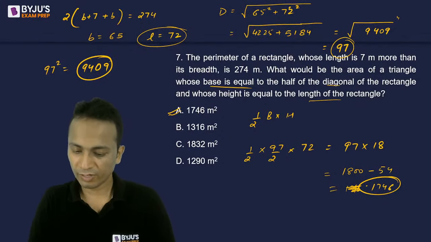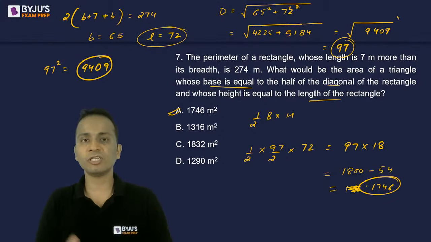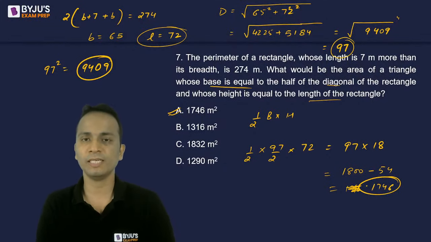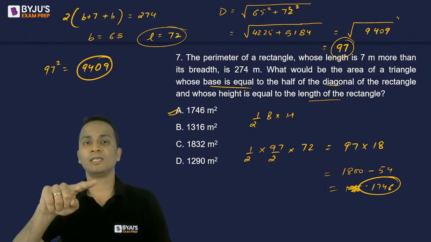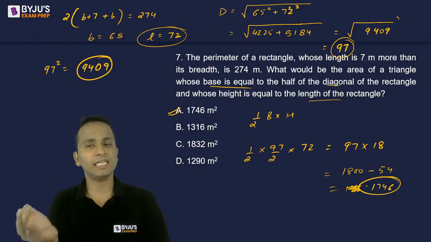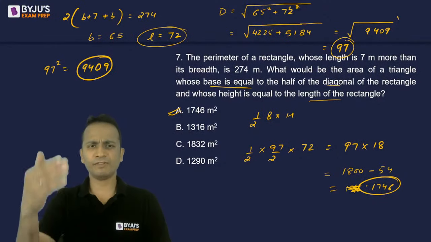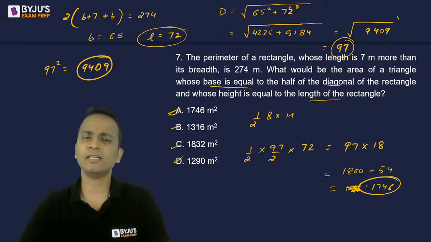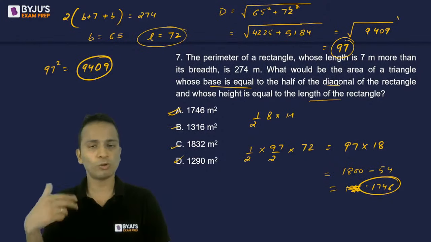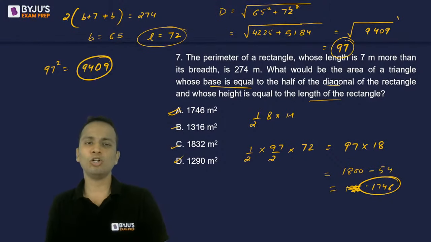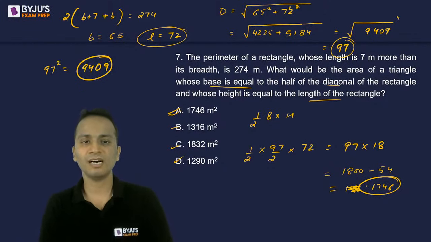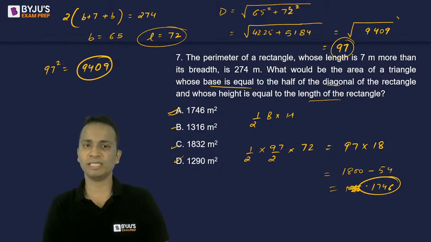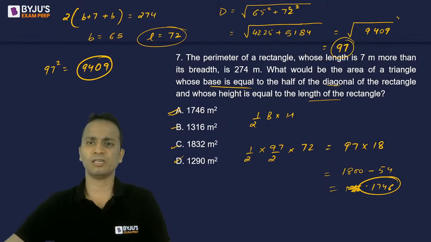Okay, can we consider an option which is a multiple of 18? Yes, Dhriti, you can do that, but there can be a problem. It might be possible that the diagonal will not come out to be an integral value. But if these are integers, already these are integers, then you can do that. So you can take a little chance, but it will not always work. Also, there will be a problem if any two options are multiples of 18. But yes, good thought process.